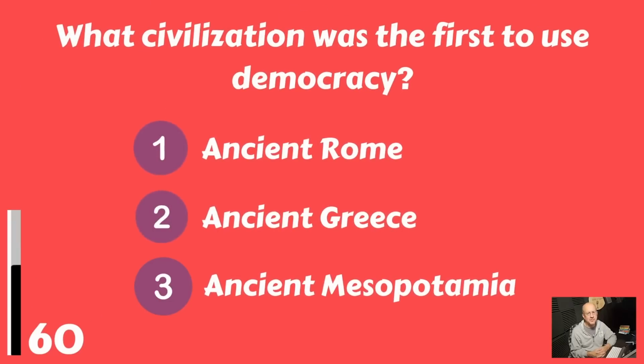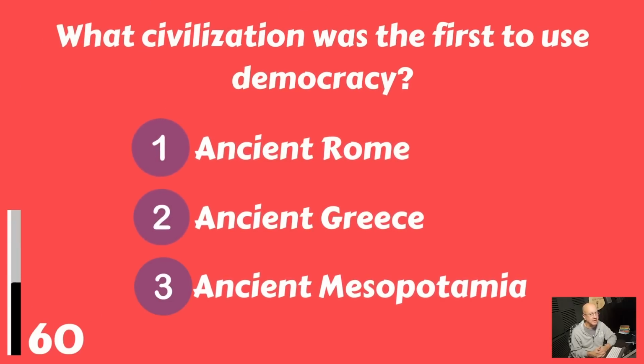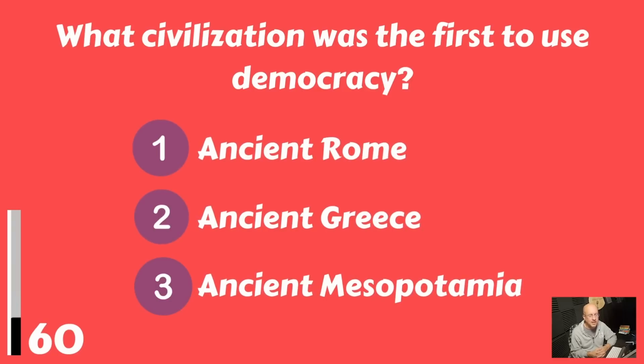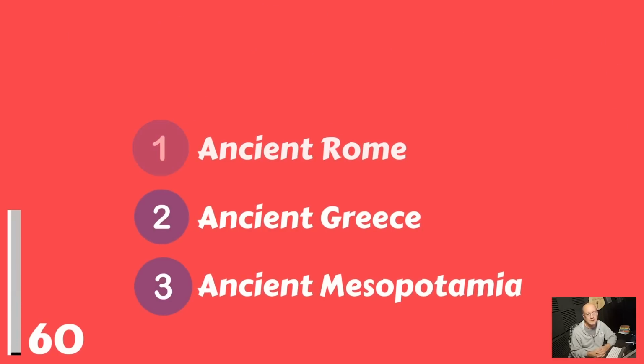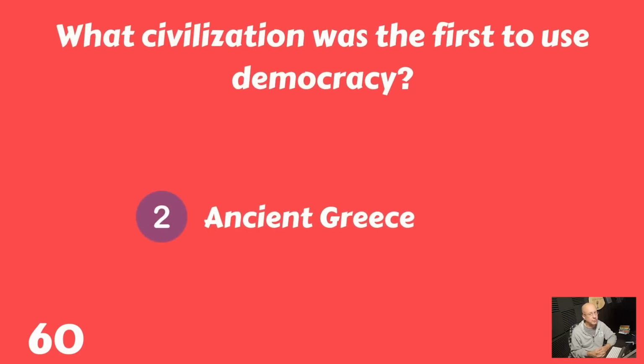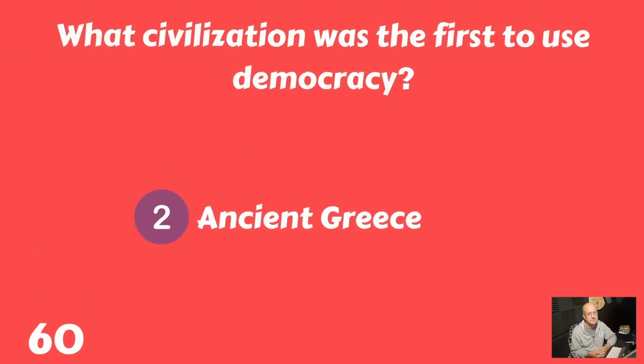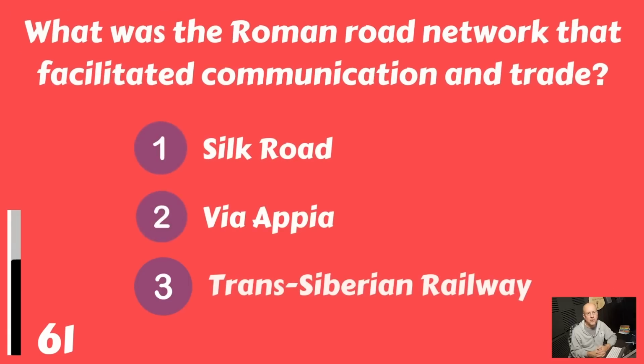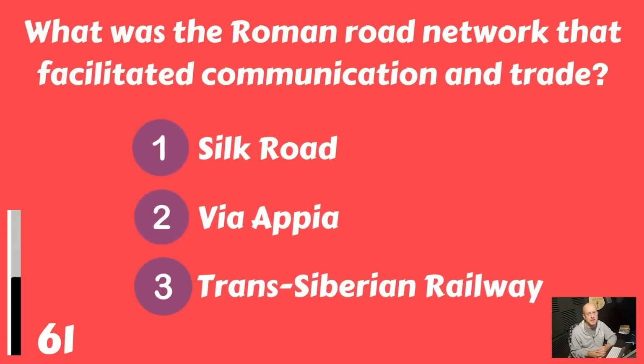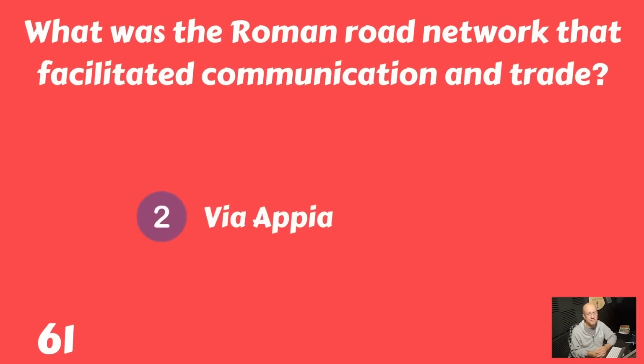What civilization was the first to use democracy? Ancient Rome, ancient Greece, or ancient Mesopotamia? And that was ancient Greece. What was the Roman road network that facilitated communication and trade? The Silk Road, the Via Appia, or the Trans-Siberian Railway? And that would be the Via Appia.